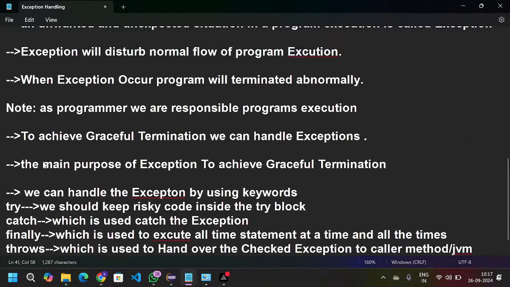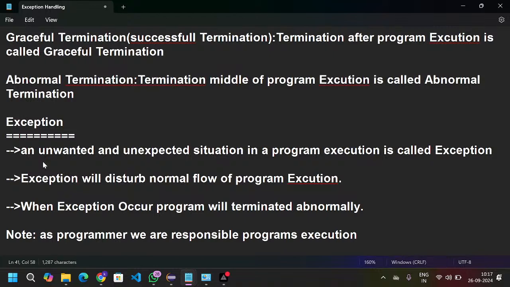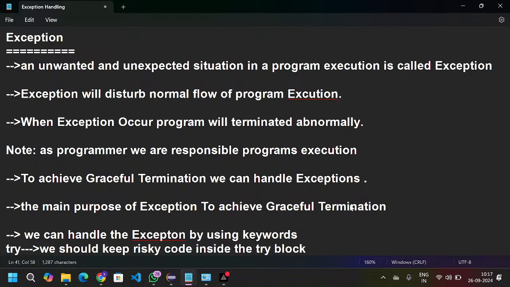So now we get the clarity. What does it mean by exception? Exception is nothing but an unwanted or unexpected situation in a program, and exception will disturb the normal flow of the execution. When an exception occurs, the program will be terminated abnormally. As a programmer, we are responsible for the program's execution, and to achieve graceful termination, we can handle the exceptions.